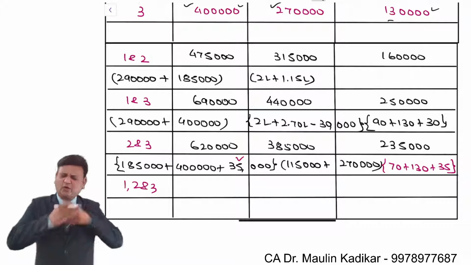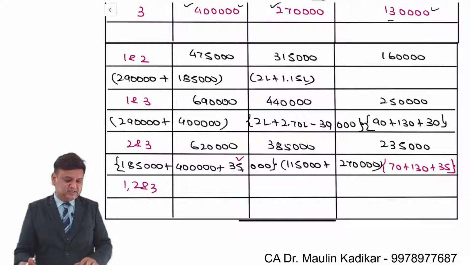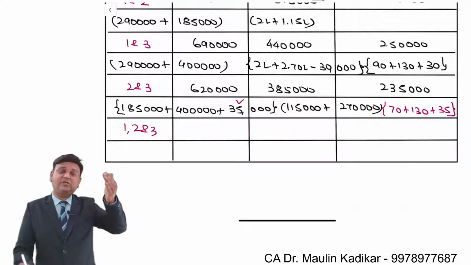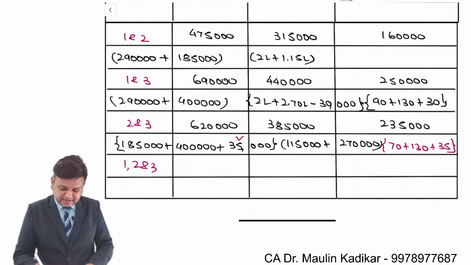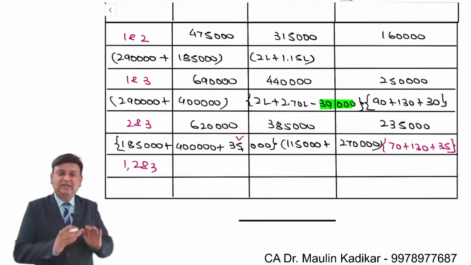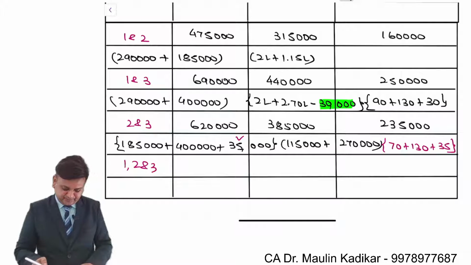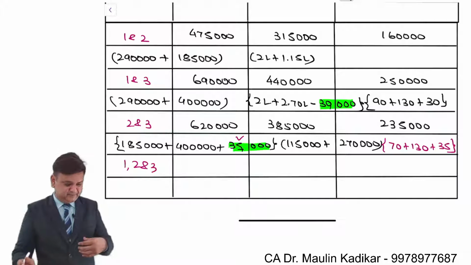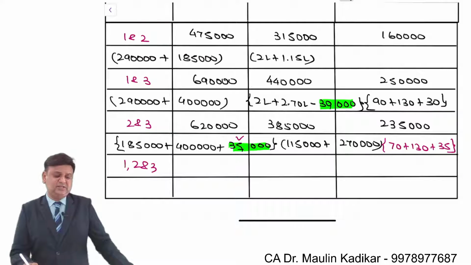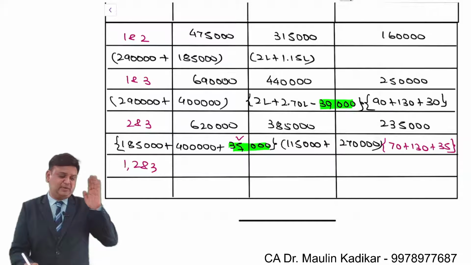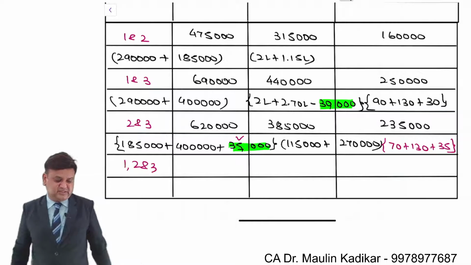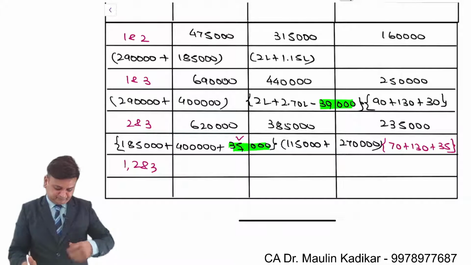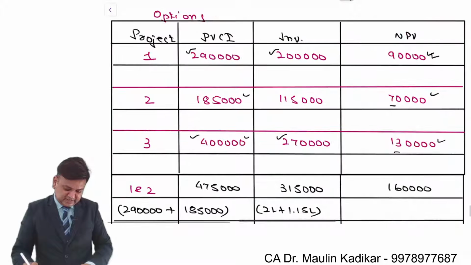The question says that if all the three projects are undertaken simultaneously, the economies noted will still hold. Means whatever the advantage which the company has for 1 and 3 will be there in 1, 2, 3, and the advantage which is there in 2 and 3 will also be there in 1, 2, 3. However, an extension of rupees 1,25,000 on the plant will be necessary, as the space is not available for all the three projects simultaneously. Okay, so we understand like this.